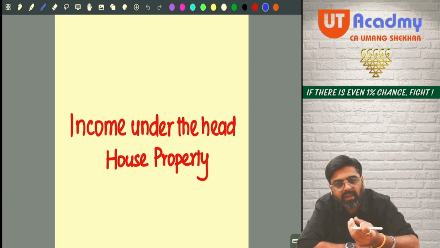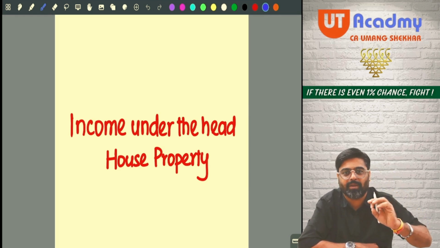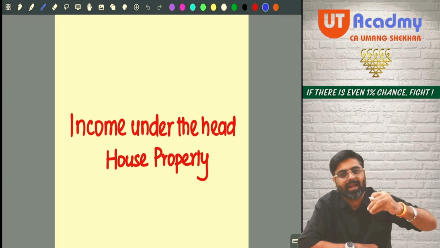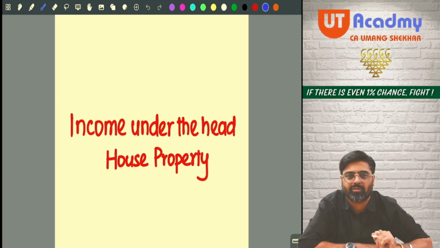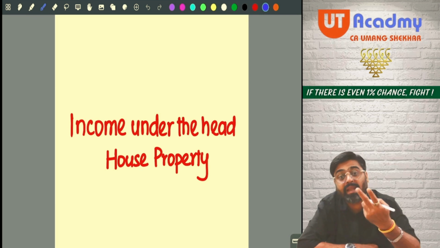First we'll start with one easy head. The name of that head is house property. Then we'll go to salary. Then we'll go to PGBP. Then we'll go to capital gain. And last, income from other sources. So like this, we will be moving ahead. The first head is salary, the second head is house property, but we are starting with house property first.